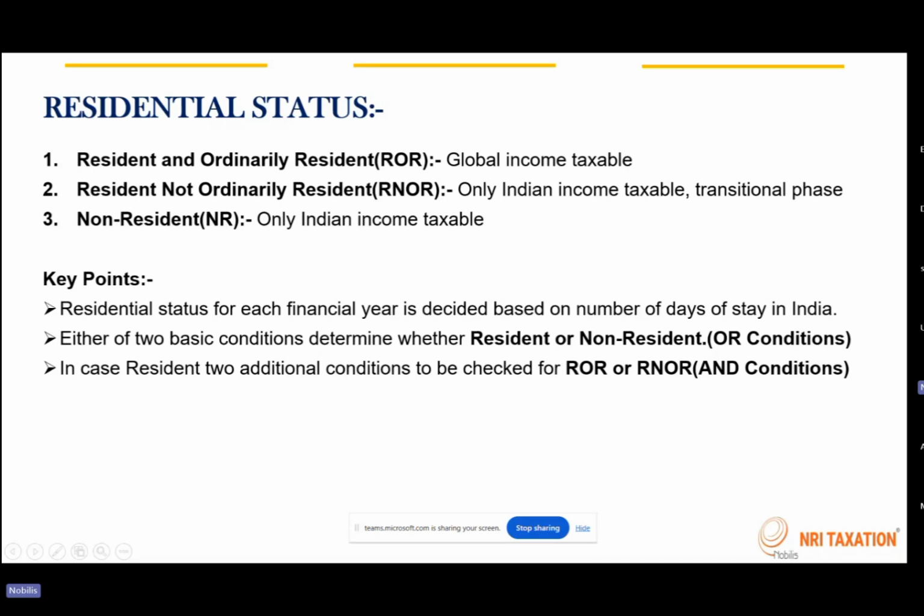For example, take a person who was settled in the US and plans to come back to India. Till the current financial year, each financial year he has visited India only for about 30 days, a month's time. So he has hardly stayed in India in the preceding financial years, right? So the first year when he comes to India, there is a possibility his status will be non-resident, and in the subsequent 2 years, the person will be RNOR. So for at least 3 years, the individual gets a benefit where in India only the Indian income is going to be taxable.